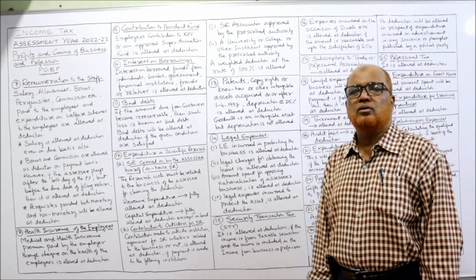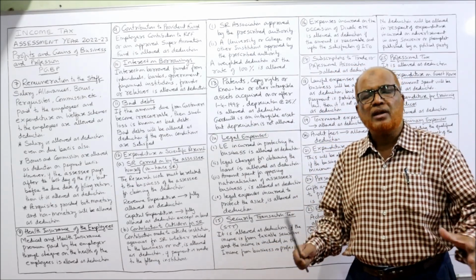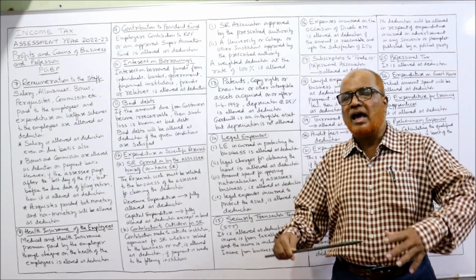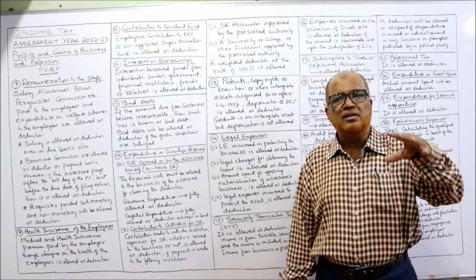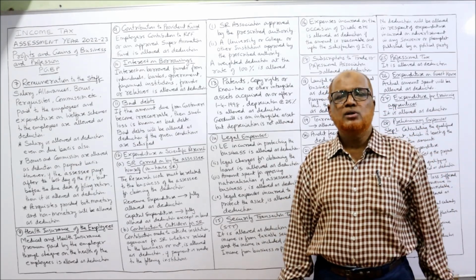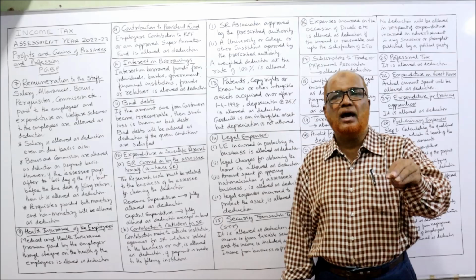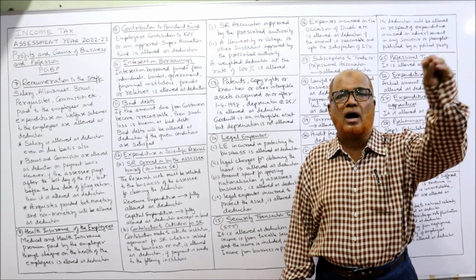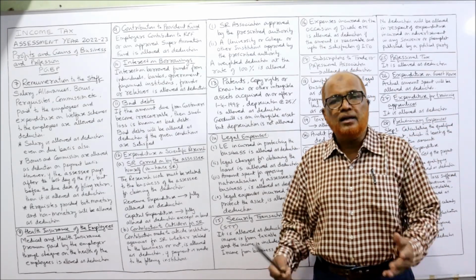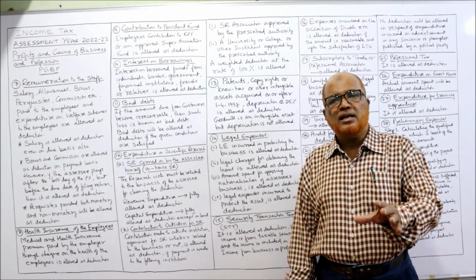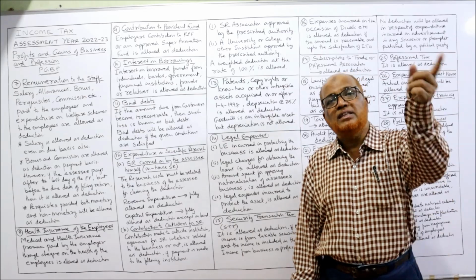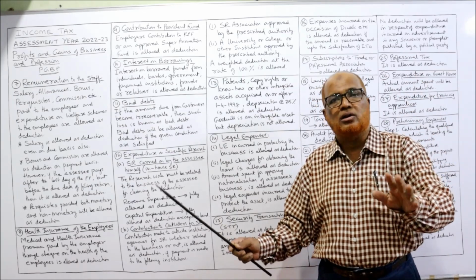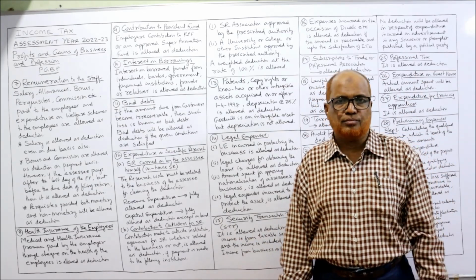Contribution outside for scientific research. Sometimes a business will not have their own laboratory. They are not conducting scientific research within the company. So they will contribute the amount for scientific research to an outsider to conduct scientific research. In that case, contribution made for scientific research to an outsider, whether it is related to the business or not, will be allowed as deduction.